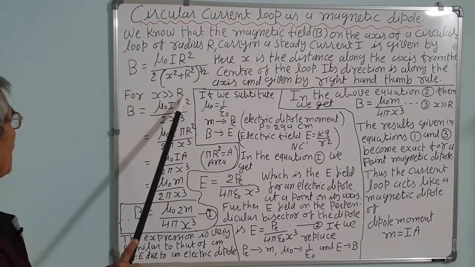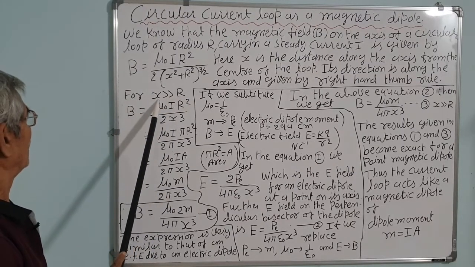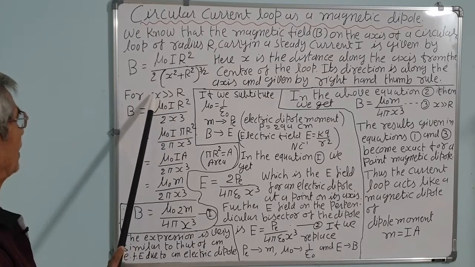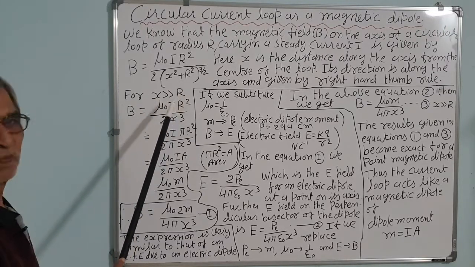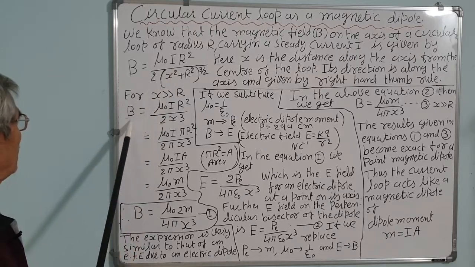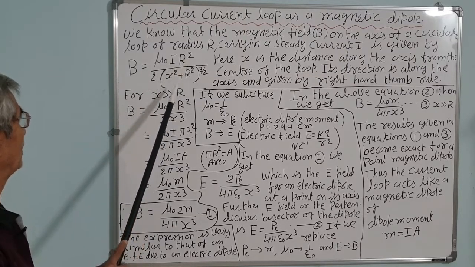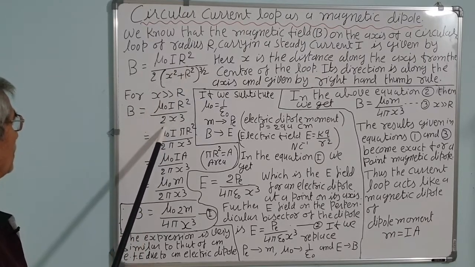For x greater than r, that is, when the distance on the x axis is greater than the radius of the loop, the equation will reduce to B is equal to mu 0 I r squared upon 2x cube, as r squared in the denominator could be neglected.